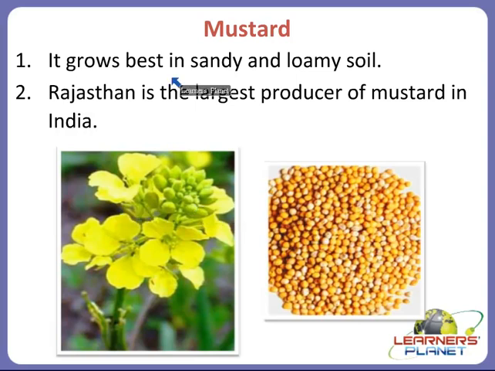So it is harvested during the month of April, and the harvesting season in April is also the main occasion of the festival of the Punjabis, celebrated as Vaisakhi.